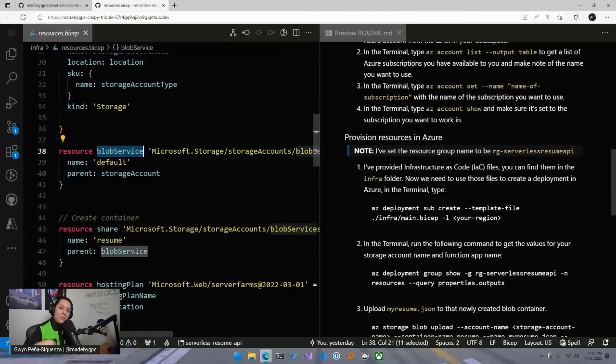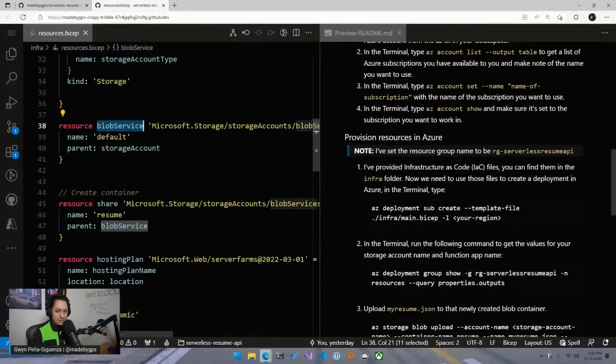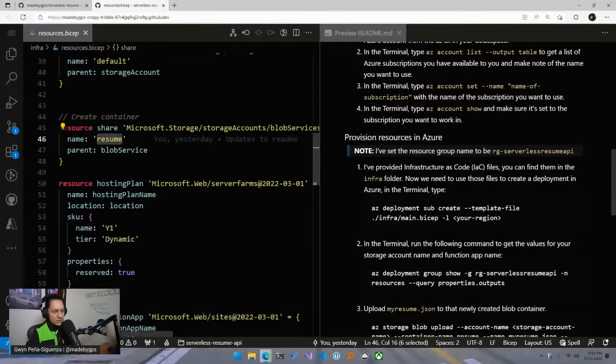And then inside of that blob service, we are creating a container. You can think of containers as folders that live inside of our blob service, right? And we're going to create one that's called resume. Next, we're also creating a resource hosting plan. And this one is going to be for our Azure Function.